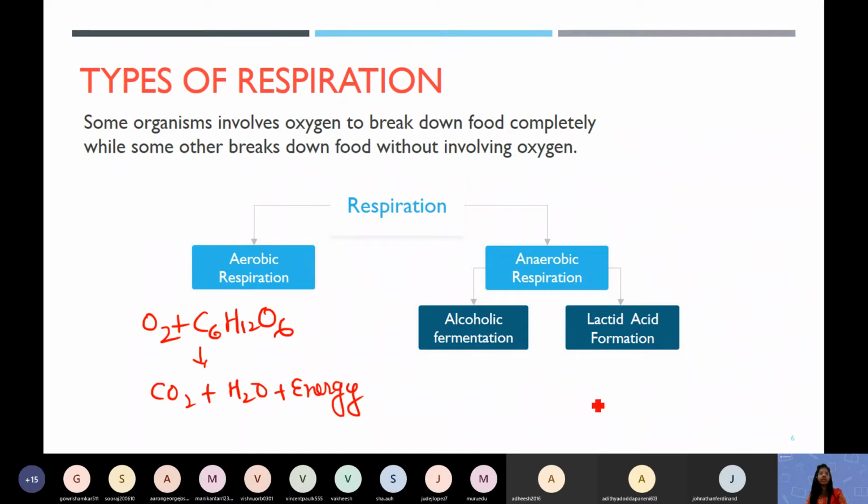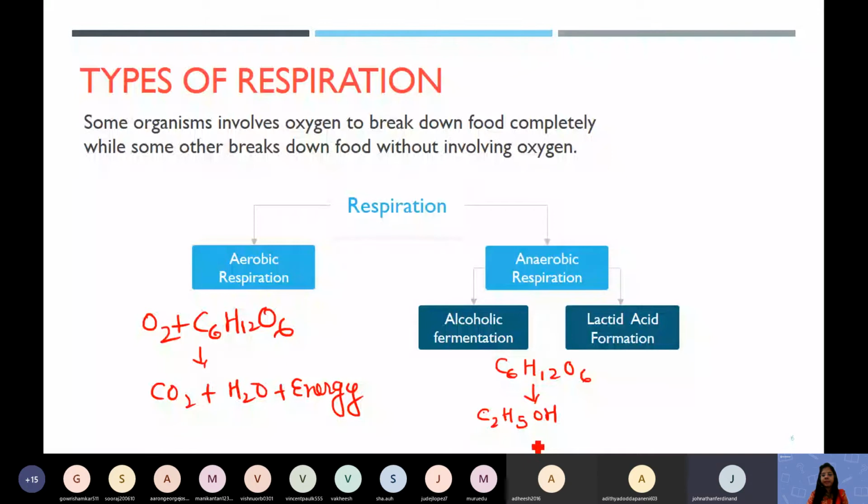But in some smaller organisms like some fungus and yeast, they perform a different kind of respiration. In their body, glucose is broken down into another molecule, not carbon dioxide and water. They are broken into C2H5OH. What is this? Anybody can guess?